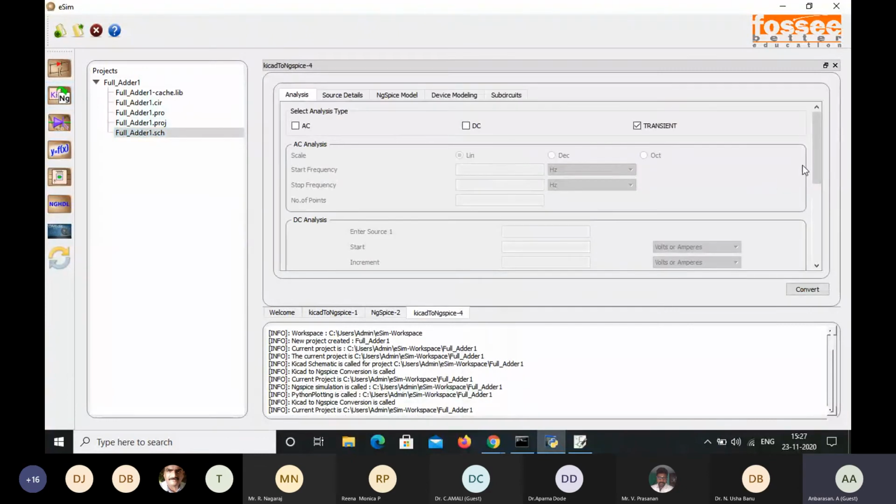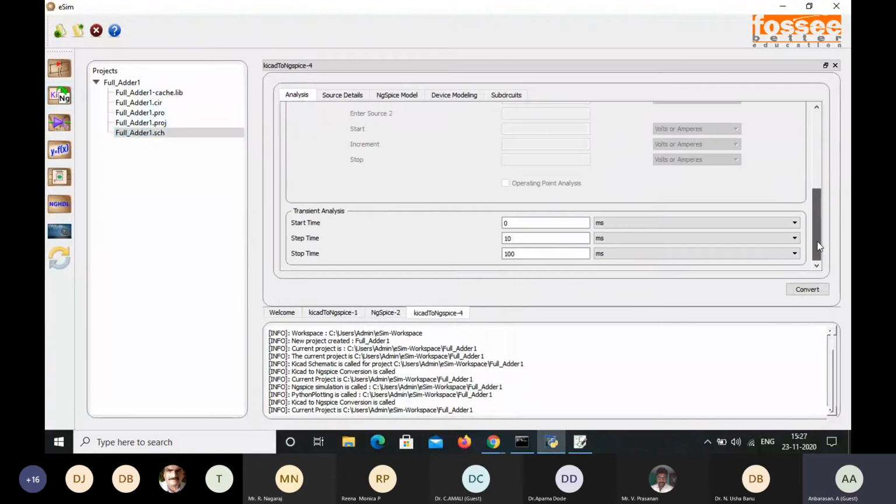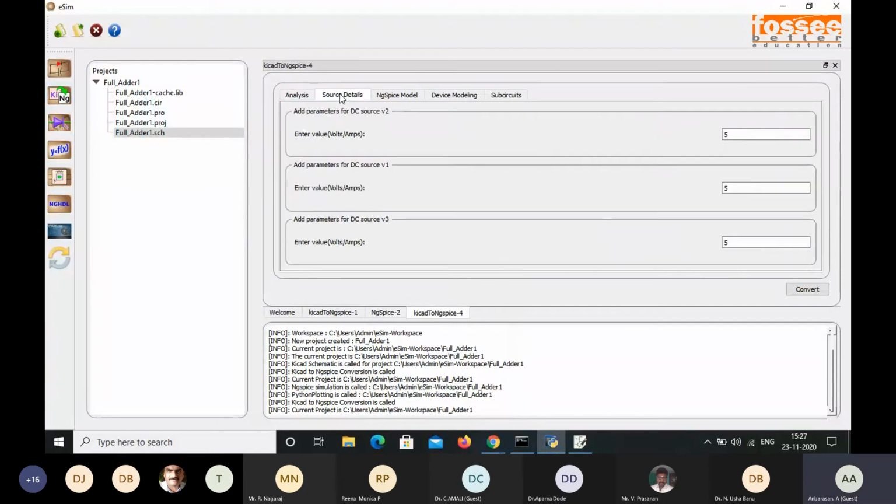So in this transient, there's no change in the step value. In source details, we have given 5 5. So input 1 5, input 2 5, input 3 I'm going to give as 0. So this means the value for a full adder circuit, 3 input value, input 1 will be 1, input 2 will be 1, and input 3 will be 0. So 1 1 0. For 1 1 0, the sum value will be 0 and carry value will be 1. So that's what we are going to check.